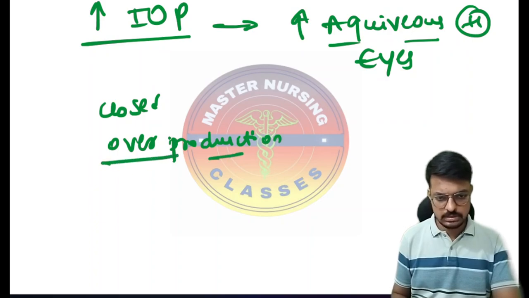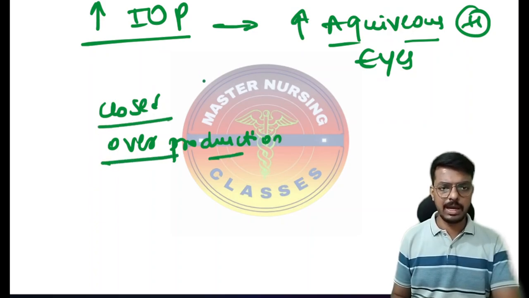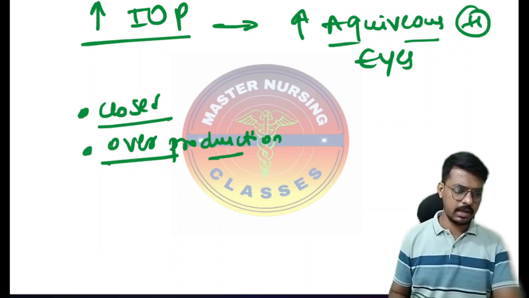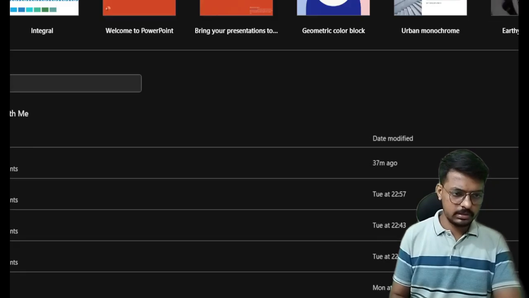Why is the aqueous humor increasing? It may increase because of angle closure and overproduction. So there are two important reasons. So what is the angle? Let me deal with that. Okay, just a second, please.